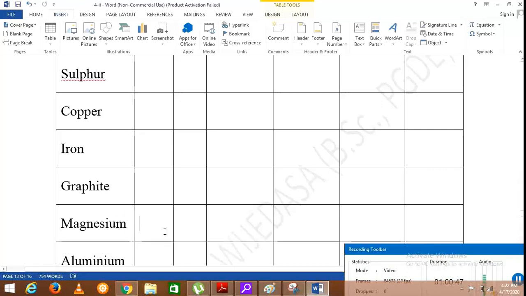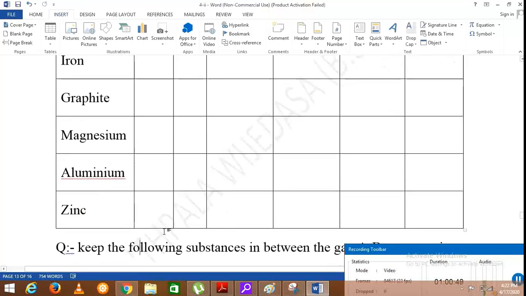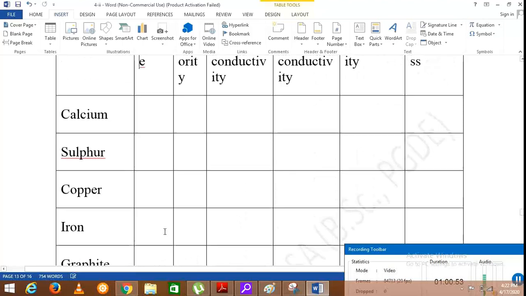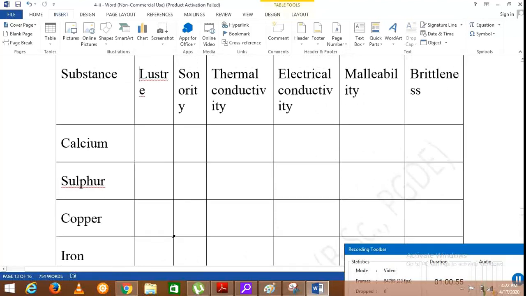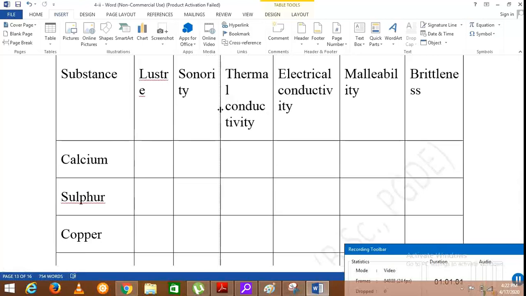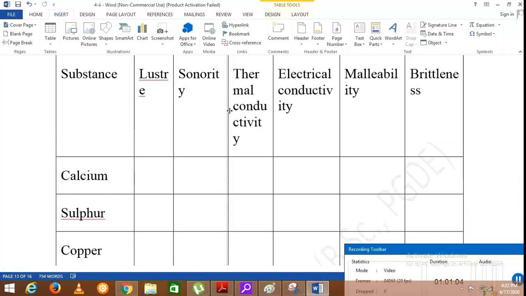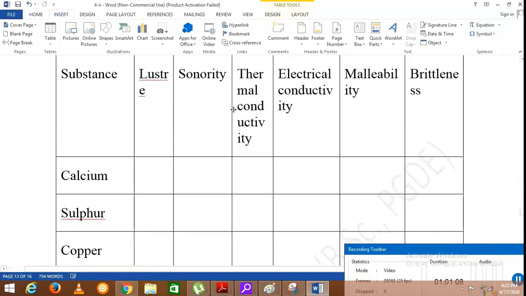Then aluminium, tick, zinc, tick. Then the next property, sonority.